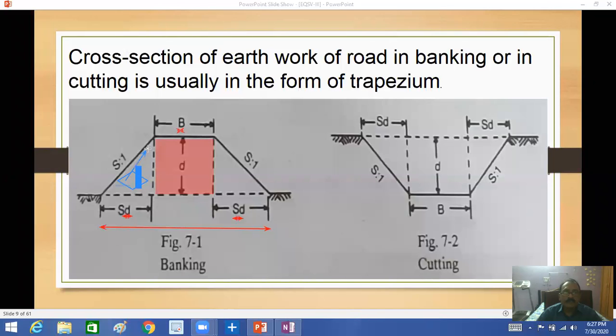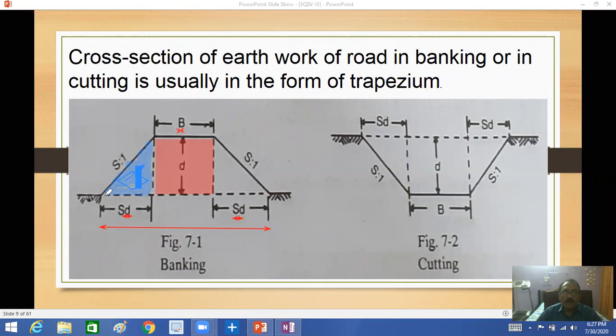See this area, the triangle area. How to calculate this triangle area? You know, this is SD, height is D. So 1 by 2 into SD into D. That means 1 by 2 S into D square.